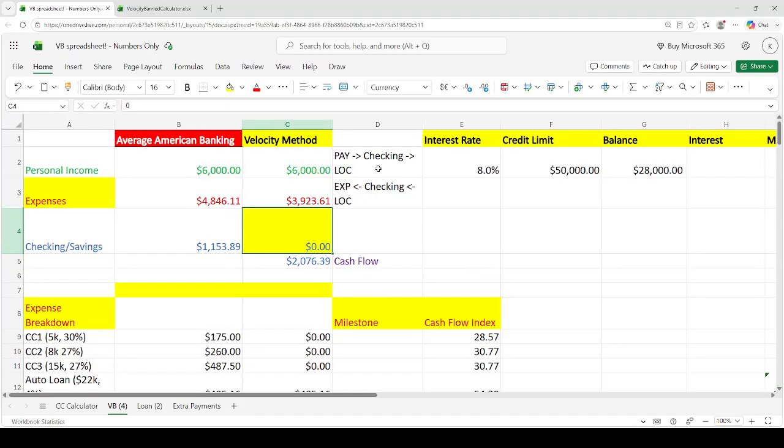And then the final step is that we're going to put our entire paycheck into the line of credit, take our expenses out, rinse and repeat over and over again. And basically we're making our line of credit the final destination of our money, not our checking account. So it's just a difference in how we think about our checking account and where we should put our money.